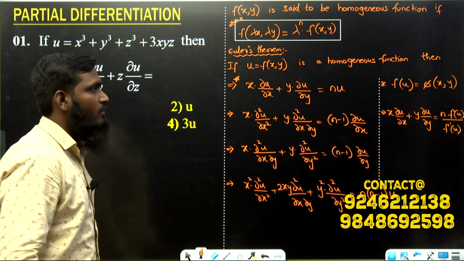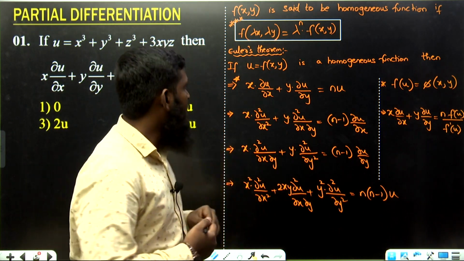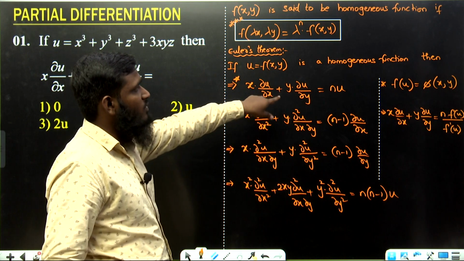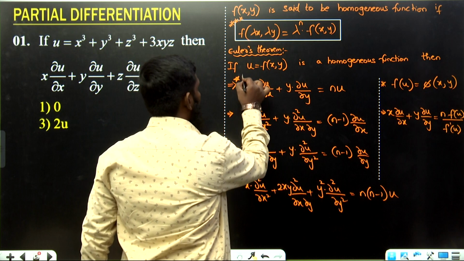Okay, like this we have taken away. Now by using this formula only, we have to solve all the questions of today's video. Okay, now what we have taken, first formula: x into dou u by dou x plus y into dou u by dou y is equal to n into u. This one is the most important formula we are having.